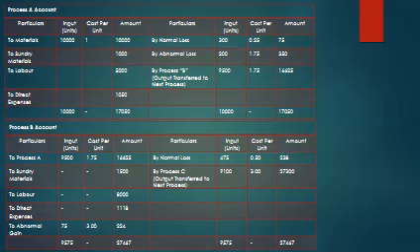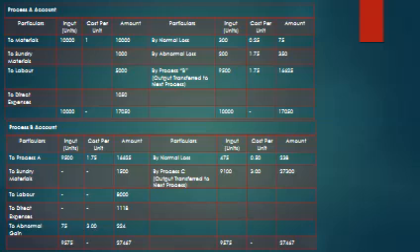By process B, output transferred to next process 9500 into 1.75, 16,625. The total comes to, and the 9500 is the output of process A. It becomes the input for process B, so it is transferred to process B account. So 9500 into 1.75, it is cost per unit, so 16,625.